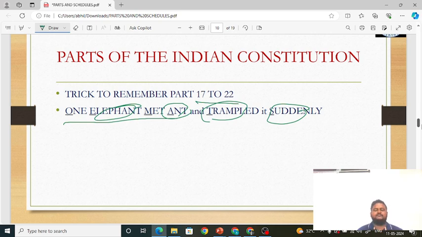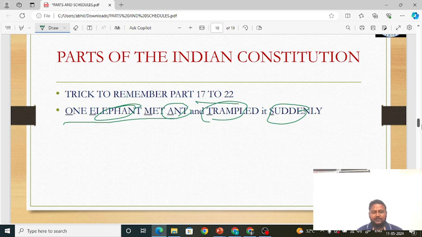What is the mnemonic? Tell me. What is the mnemonic for part 11 to 16? Try, friends, and write it down in the comment section. What is the mnemonic for part 11 to 16?